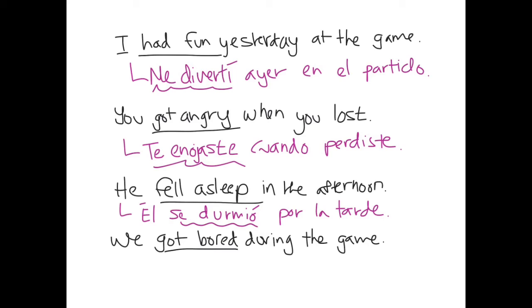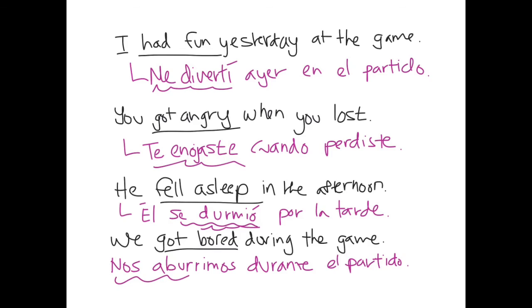Now, notice that durmió is one of those skate verbs you might have seen in our previous videos on IR stem change verbs in the preterite. Remember that any changes that happen in the normal verb, dormir, would happen depending on what tense you're using with the reflexive. We got bored during the game. Nos aburrimos durante el partido. Nos aburrimos, reflecting that we became bored during the game.